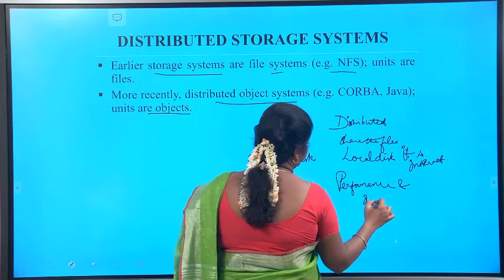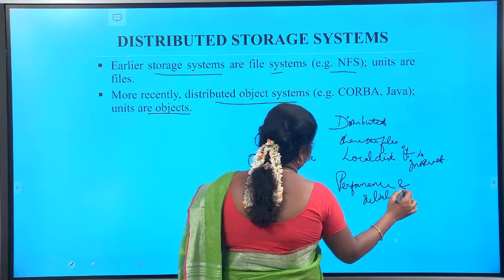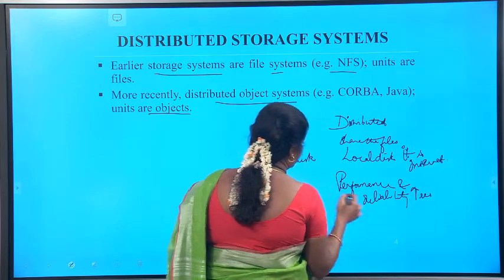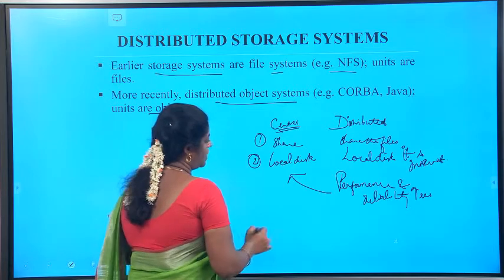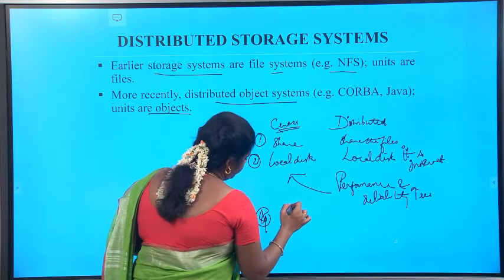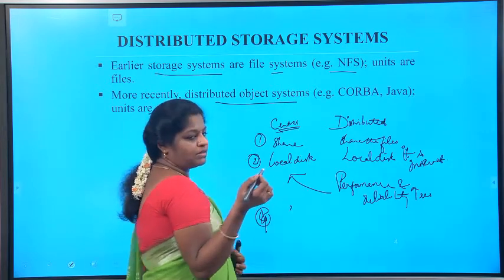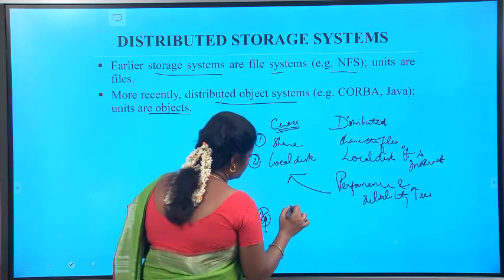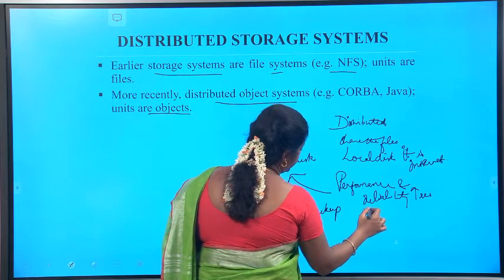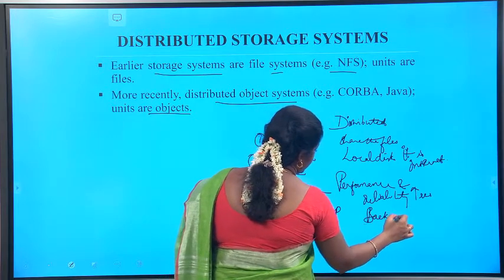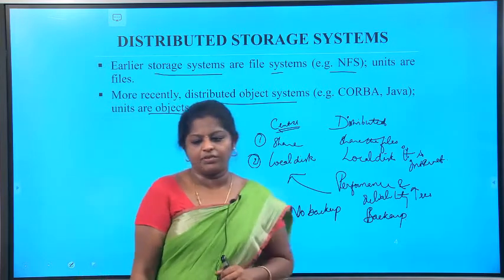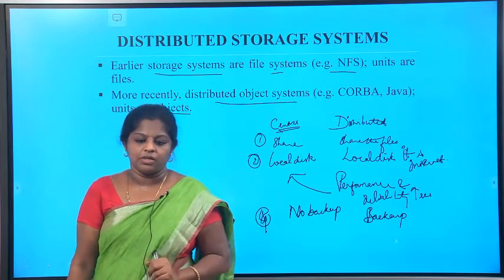Performance and the reliability increases when compared with the centralized one. And then, if any of the servers fails, if the central server fails, we won't have a backup. But here we can retrieve it with the help of the remaining servers, so the backups would be there. So this is the difference between the centralized and the distributed system.